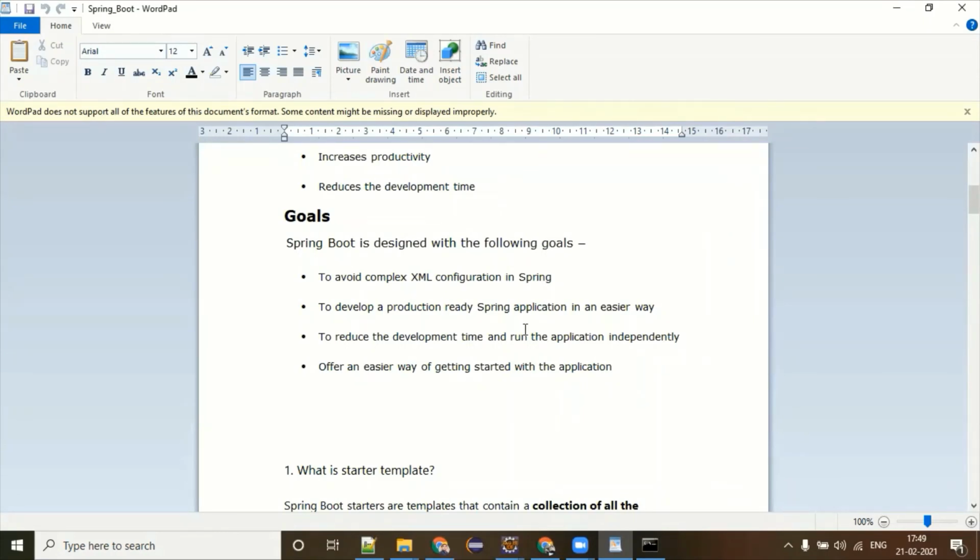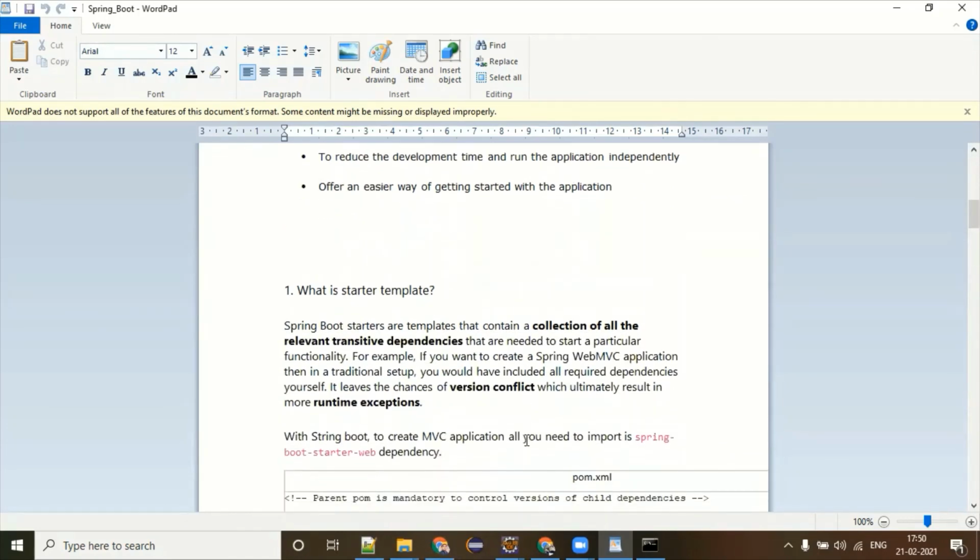To develop a production-ready Spring application in an easier way, yes, you are talking about Spring Boot microservices kinds of architecture. So if something goes wrong, do you need to wait for a long time? No. If your development is done, your production is live. That's all. You fix the issue and your production again starts serving requests. That is the reason it is saying production ready. So development done, production ready. To reduce the development time and run the application independently. Definitely, this is the same. Offer an easier way of getting started with the application. Completely fine. Which is what the starter template is.